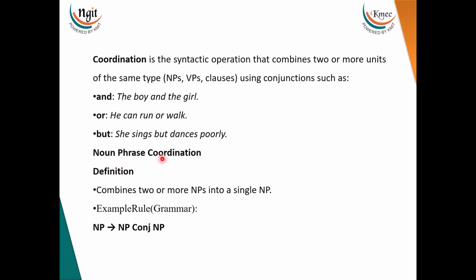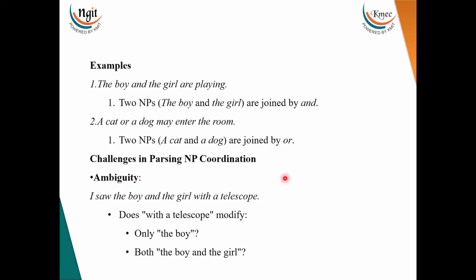For this noun phrase coordination, if you see the grammar which is defined, a noun phrase defines a noun phrase, conjunction, noun phrase. This is the structure of it. Now, the same is implied here. So the boy and the girl are playing. Two noun phrases, the boy and the girl, are joined by this conjunction called and.